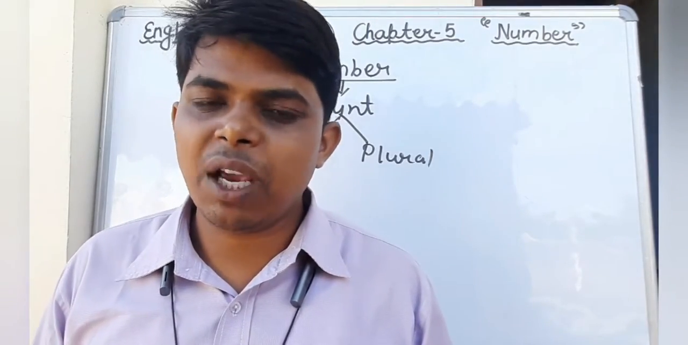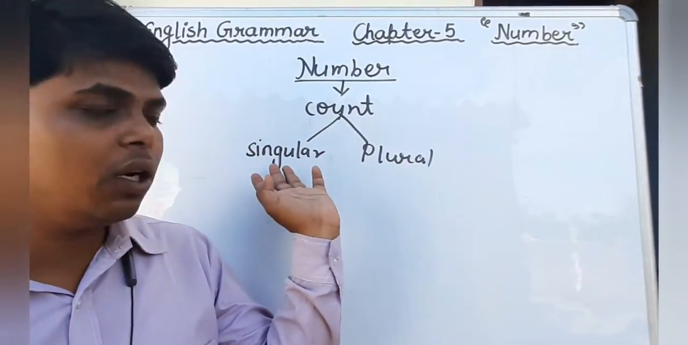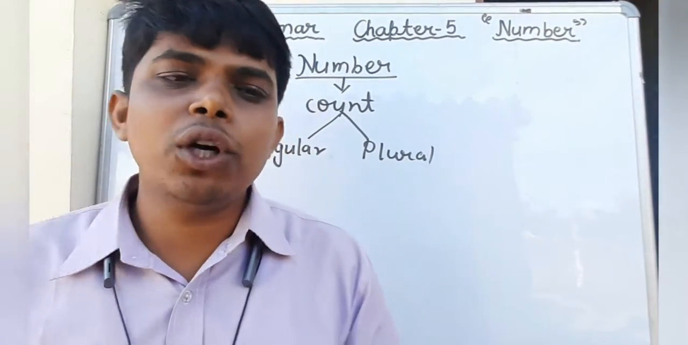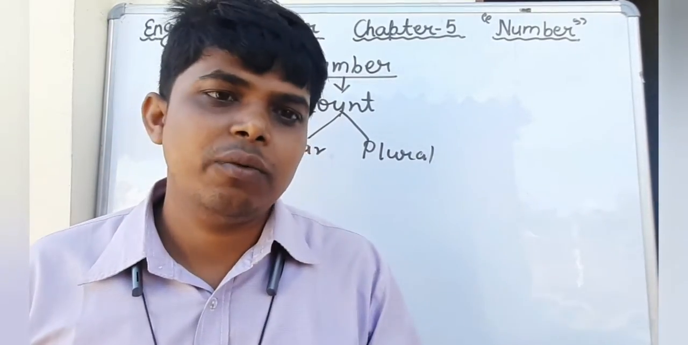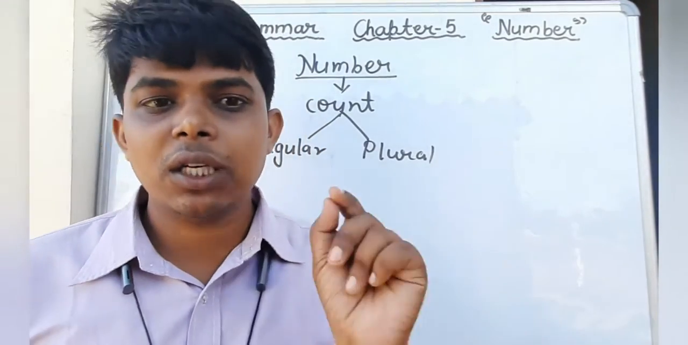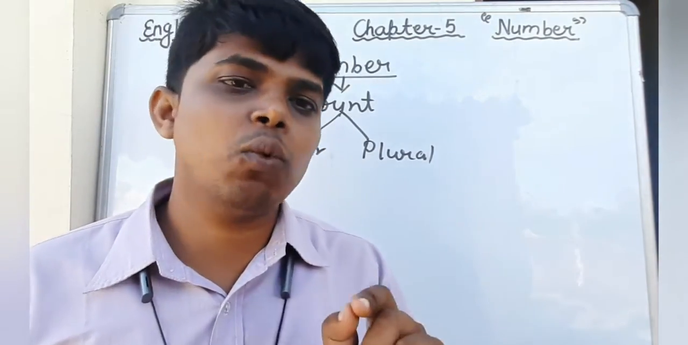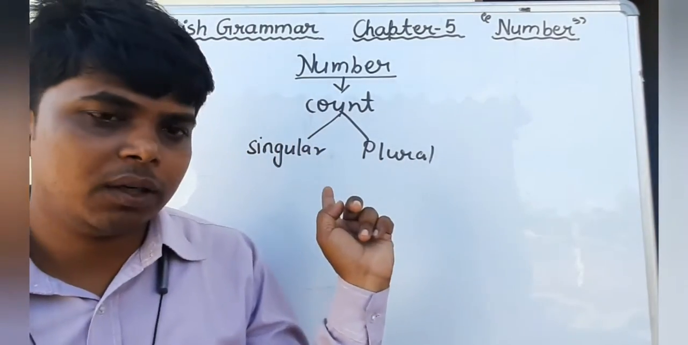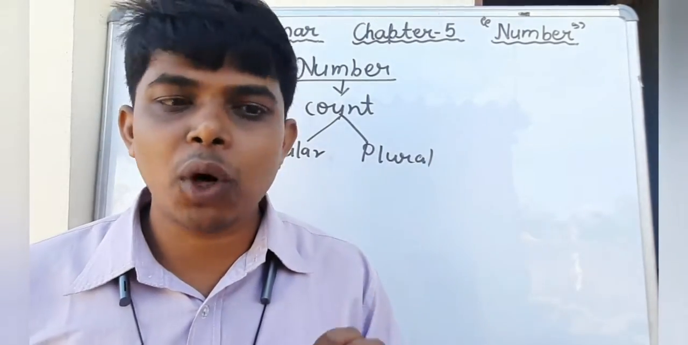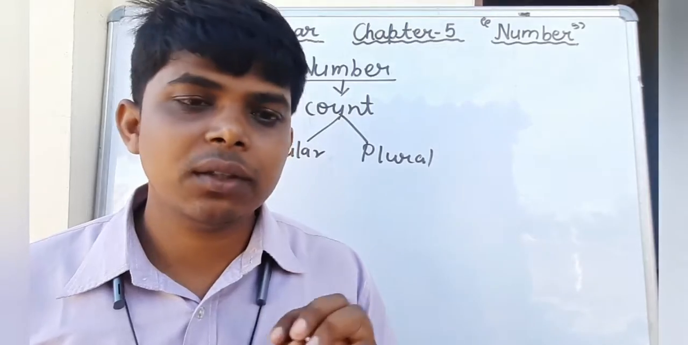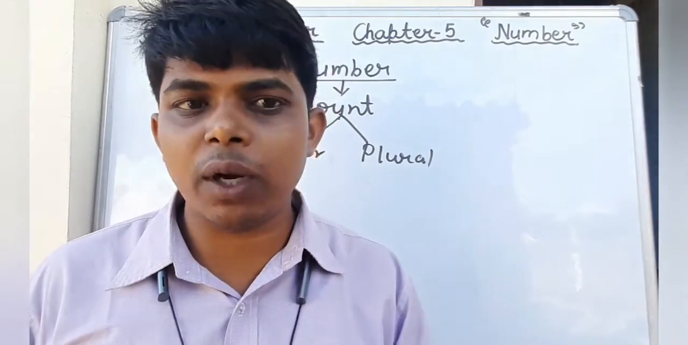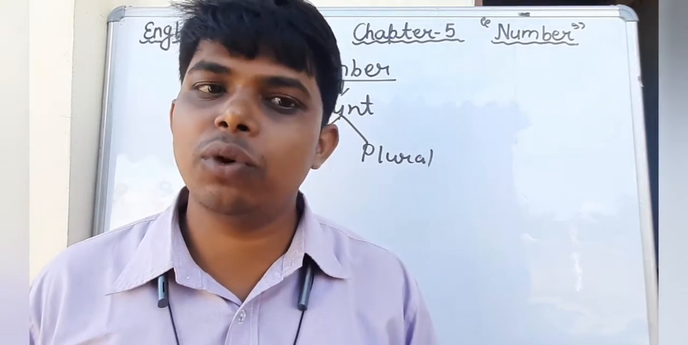Dear students, we have also discussed what is singular number and what is plural number. I have told you that the noun which denotes one person or one thing is known as singular number. For example, you have written so many things: book, boy, chair, etc. And what is plural number? The noun which denotes more than one person or one thing is called plural number.